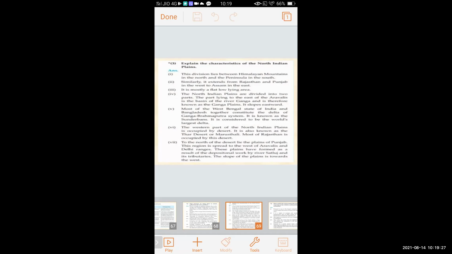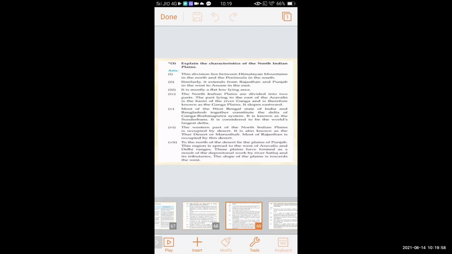Explain the characteristics of North Indian plains. The division lies between Himalaya mountains in the north and the peninsula in the south. The North Indian plains lie between the Himalayas in the north and the peninsula in the south. Similarly, it extends from Rajasthan and Punjab in the west to Assam in the east.